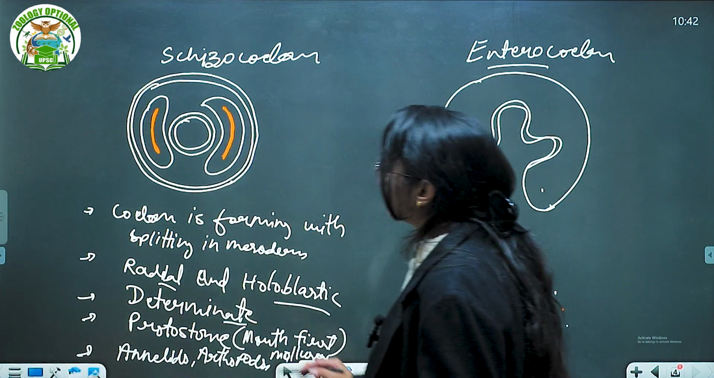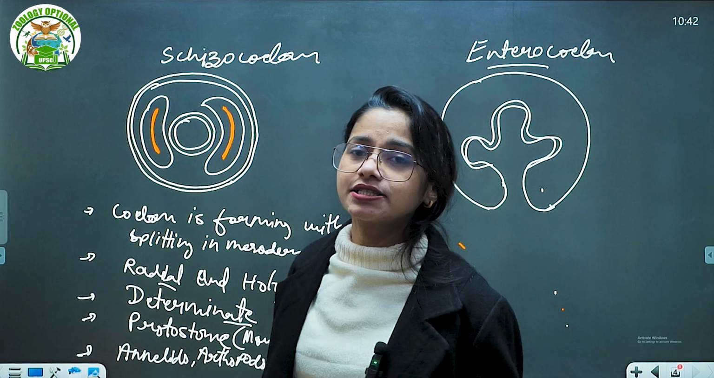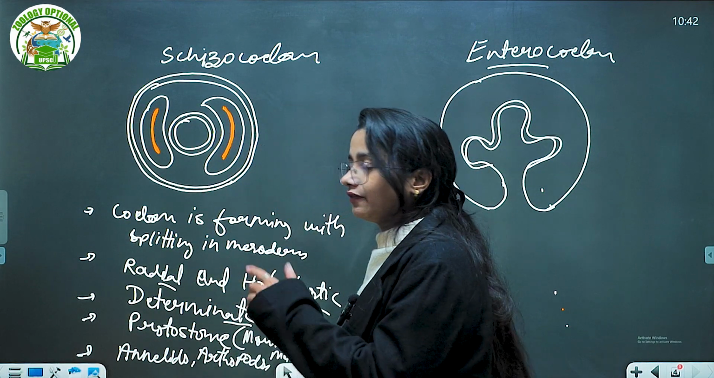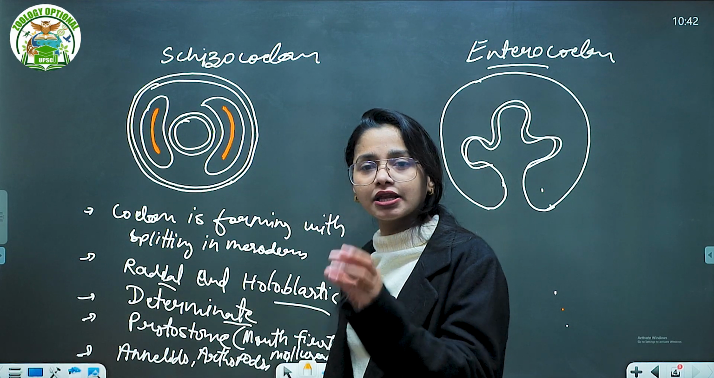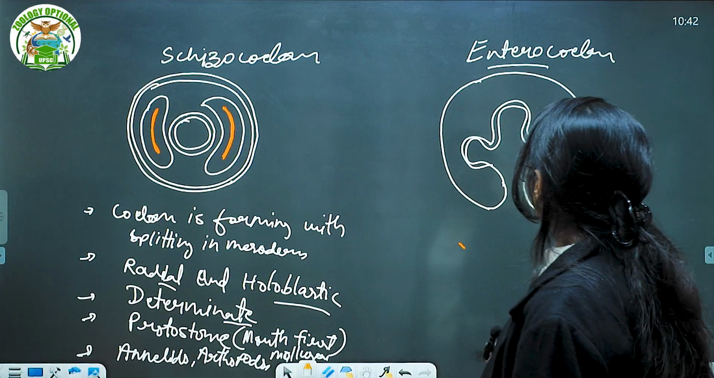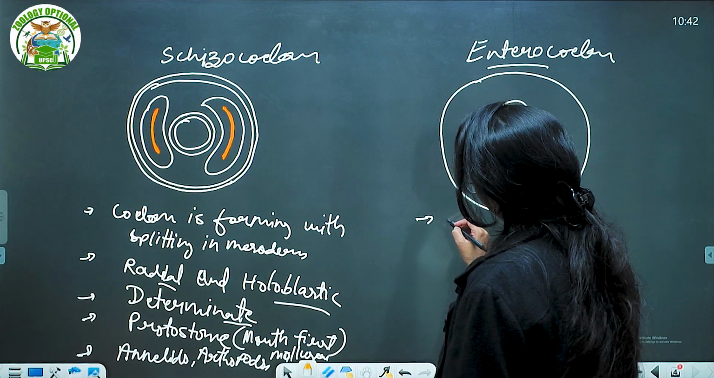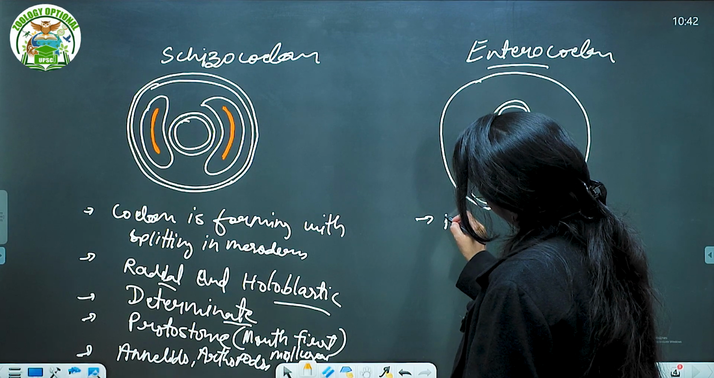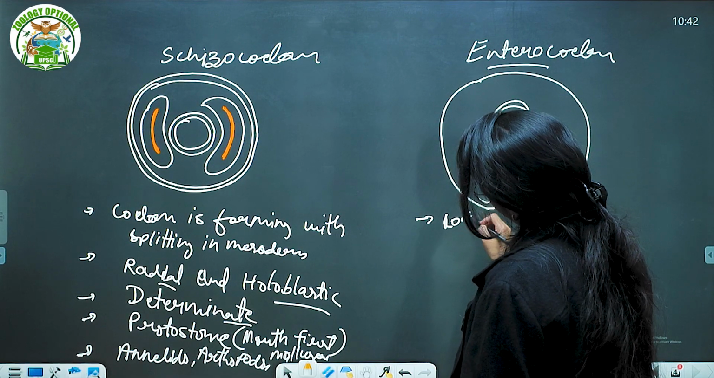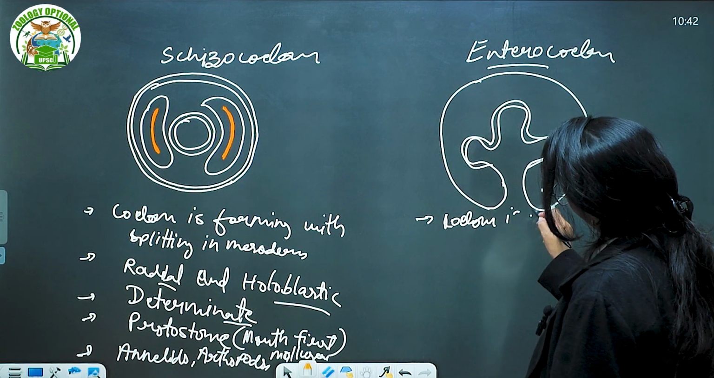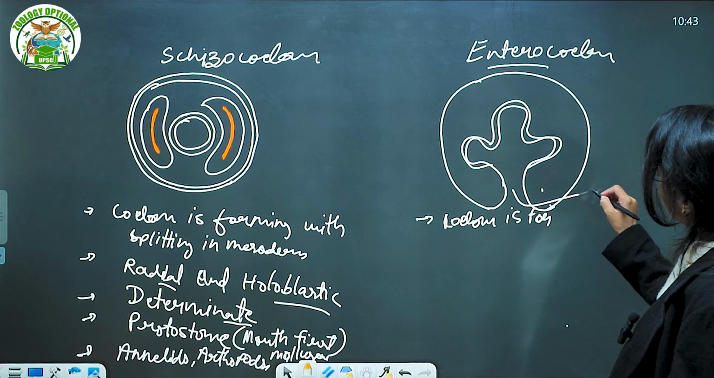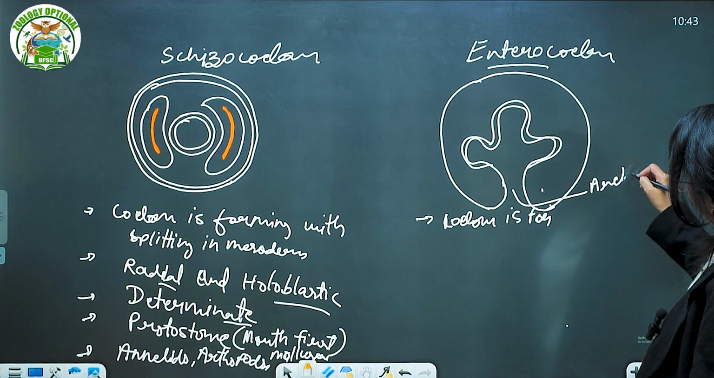What is the meaning of determinate? That means the fate is decided earlier only, even before the formation of the coelom, that this cell is going to form this cell. What is happening here? Here, the folding is forming the coelom. Coelom is forming. This is your archenteron cavity.